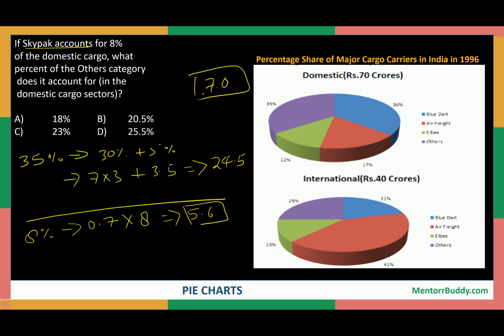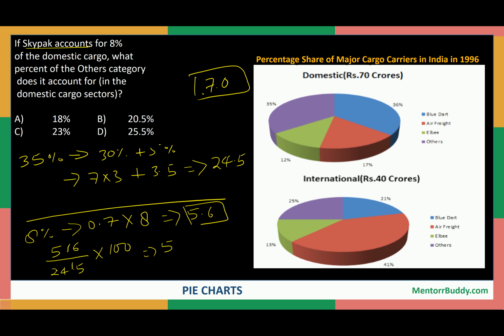So we need to find the percentage of Skypark revenue generated. We just need to find out the 5.6 crore is how much percent of 24.5. So 5.6 is how much percentage of 24.5 multiplied by 100. So we can cancel out this decimal point. Then we can cancel it further, and it will come out to be 56.